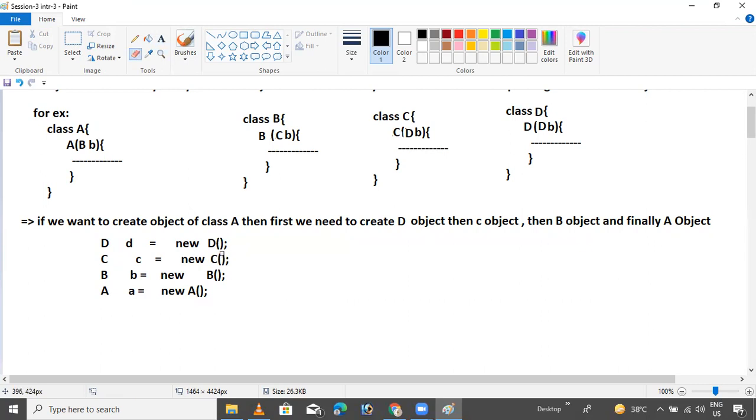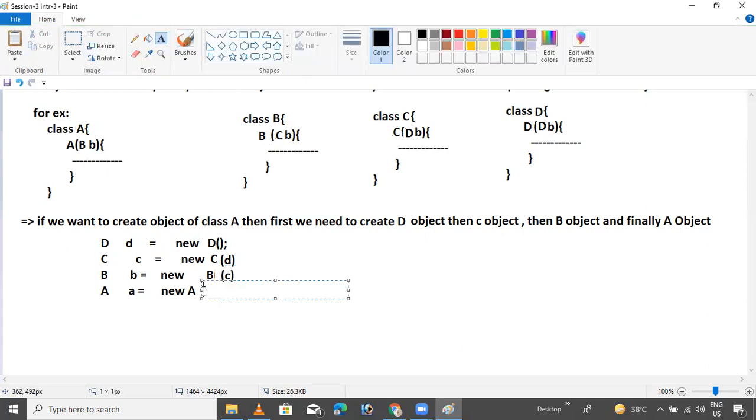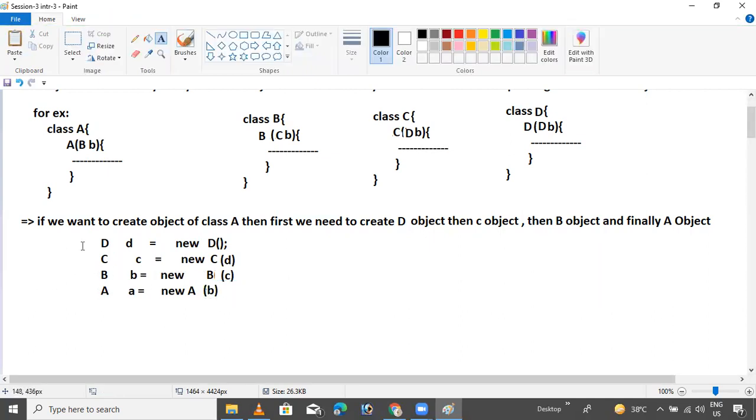One more thing is missing. I missed one point. What is that point? If we are creating a C class, we should pass the D class reference into it. Then we should pass the C class reference into B, and pass the B class reference into A. Then your program will execute, otherwise we'll get an error.